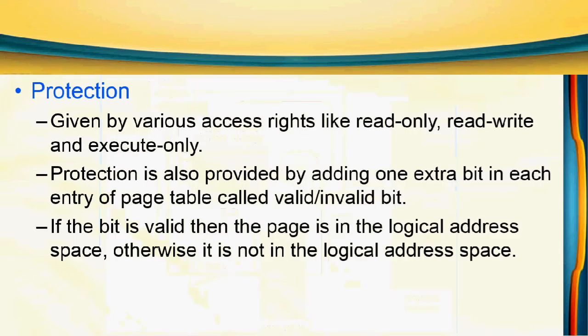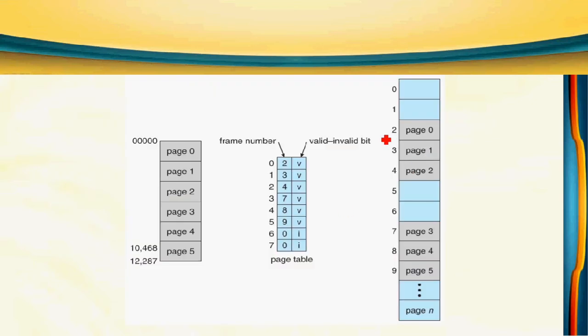And then protection. We can give protection using two techniques. One is using various access rights, like read-only, read-write, or execute-only access rights. Another is that in the page table we can add an extra bit, called a valid or invalid bit. Like this page table, normally one column is there, and we can add an extra column which is the valid or invalid bit. If it is valid, the page is in the main memory. If it is invalid, it is not in the main memory, maybe in secondary storage.